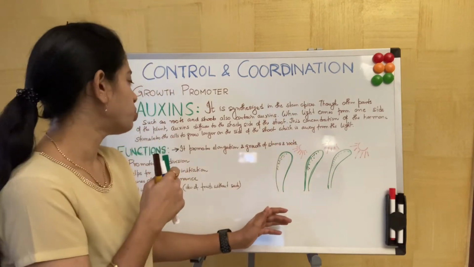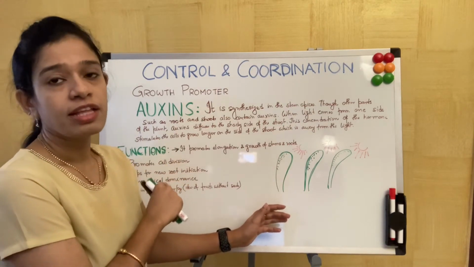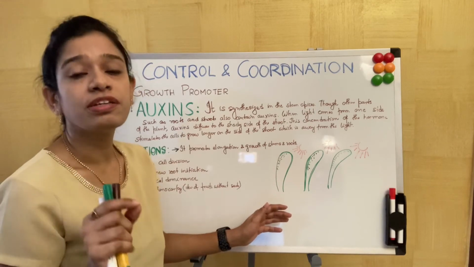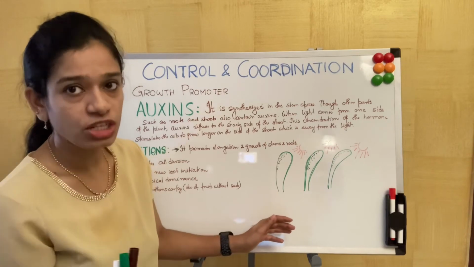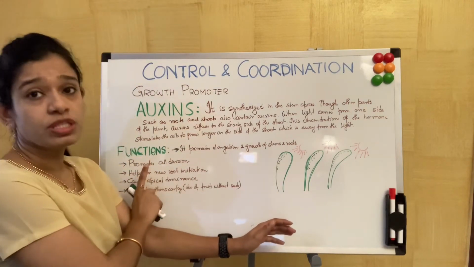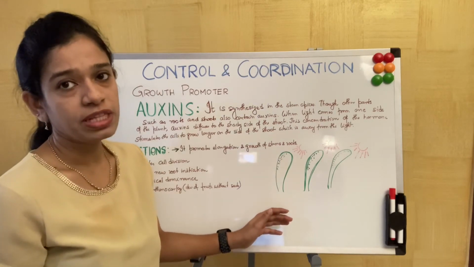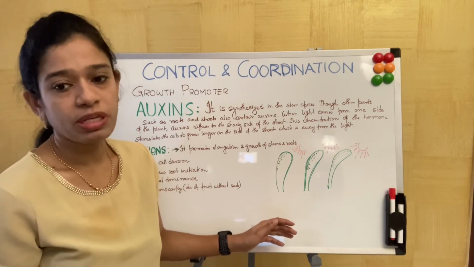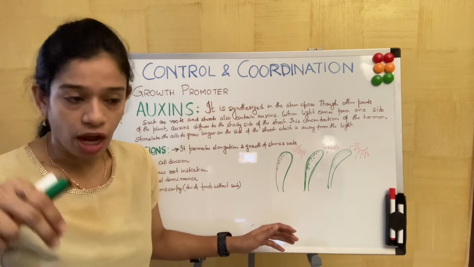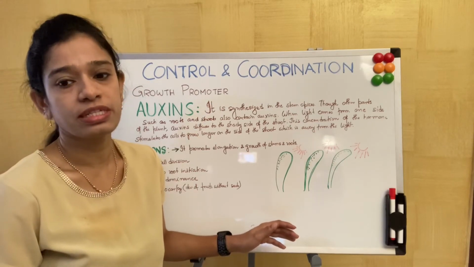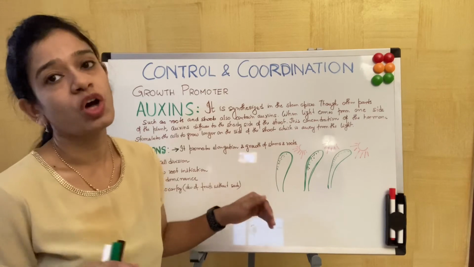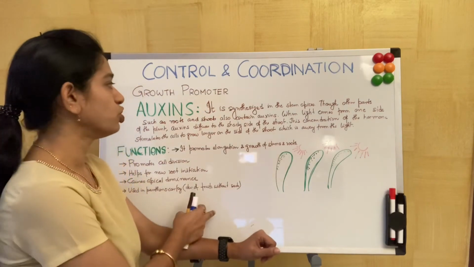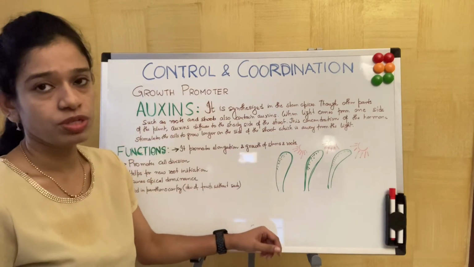So this is mostly about auxins. The functions of auxins are: the first function, it helps in the stem and root elongation. It also helps in root initiation in cuttings. It promotes cell division. It helps in parthenocarpy, that is, it helps to develop fruits without the seeds, and it also causes apical dominance, that is, the auxin moves downwards within the stems, and there they inhibit the outgrowth of the auxiliary buds, causing apical dominance. So this is all about auxins that we are going to study.